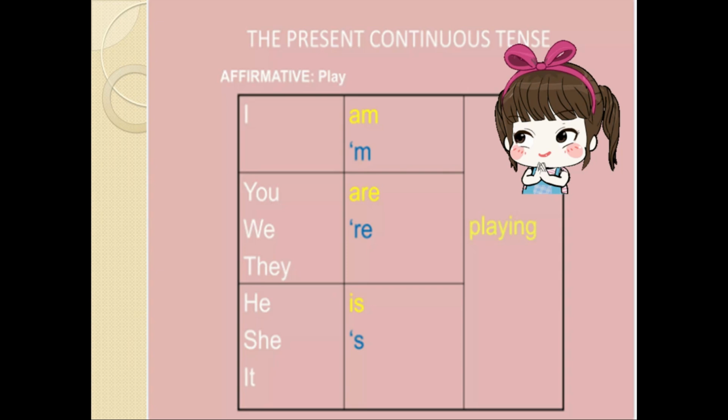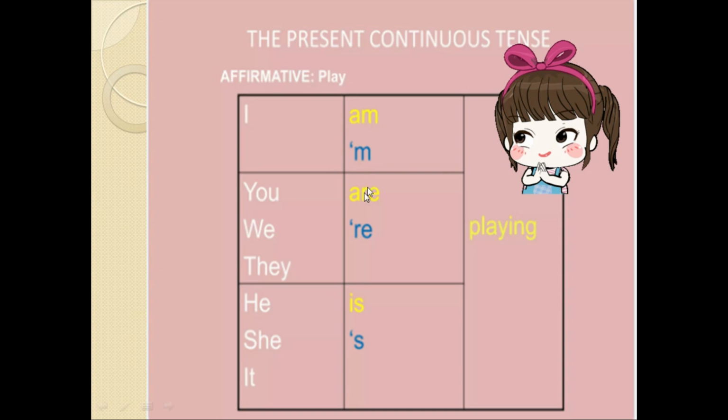For affirmative sentences, you can see that there is a relationship between the subject and the verb, because we use the verb according to the subject. If our subject is singular, the helping verb will be different. If our subject is plural, then the helping verb will be different for every tense. Here in continuous tenses, with I we always use am. I am playing. Here I have written I'm, which is the short form of I am.